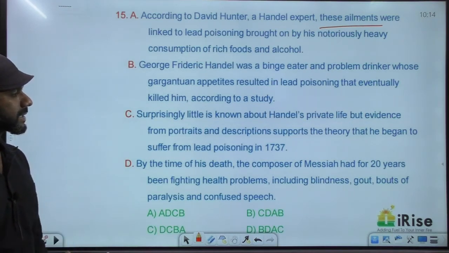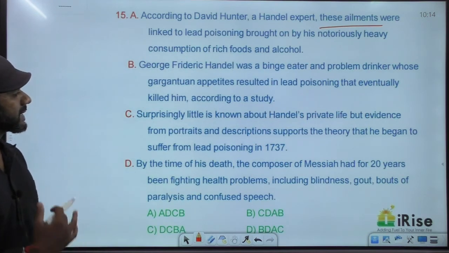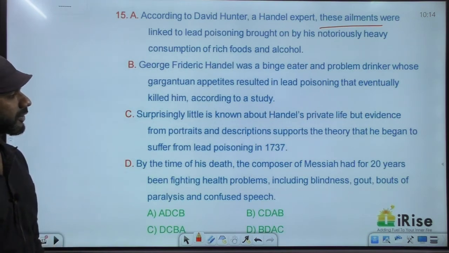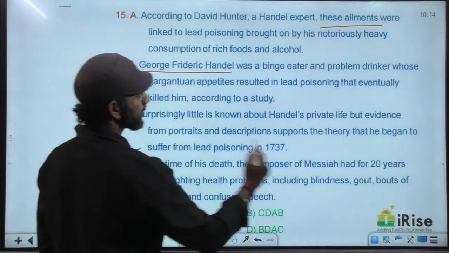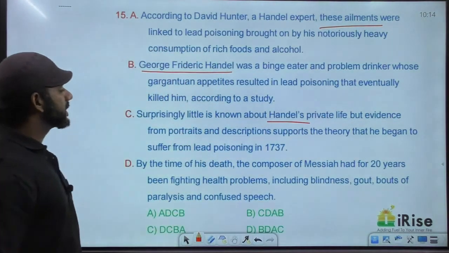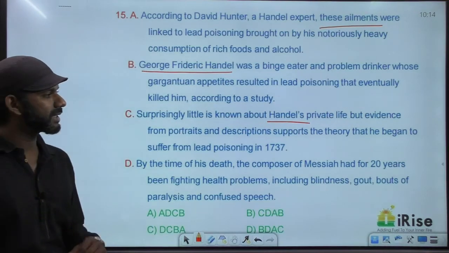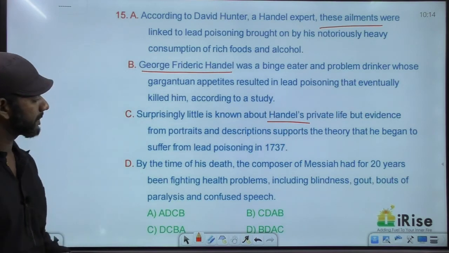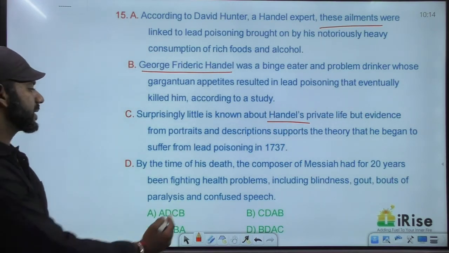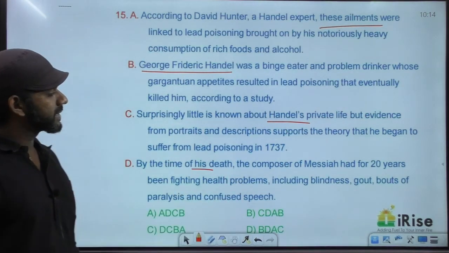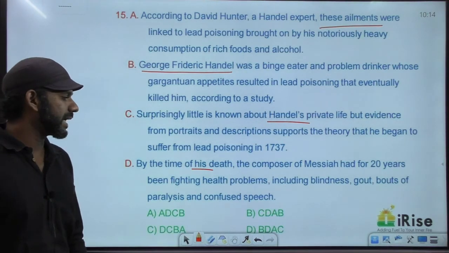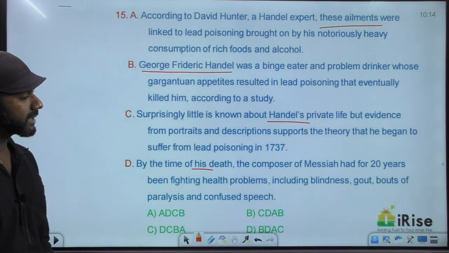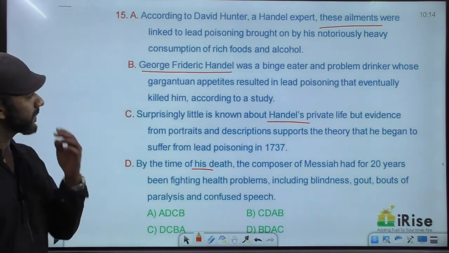Little is known about Handel's private life, but evidence from portraits and descriptions supports the theory that he began to suffer from lead poisoning in 1737. By the time of his death, the composer of Messiah had for 20 years been fighting health problems, including blindness, gout, bouts of paralysis, and confused speech.